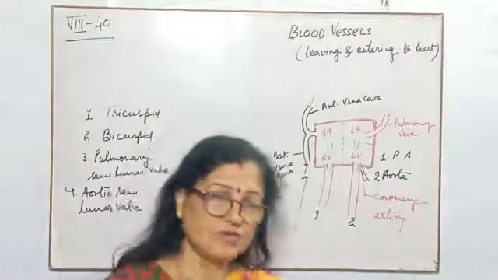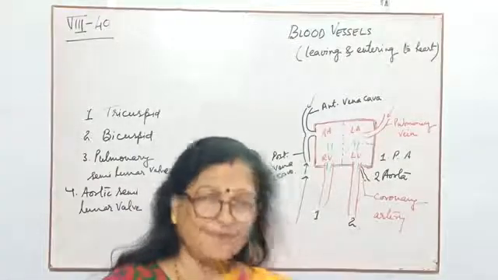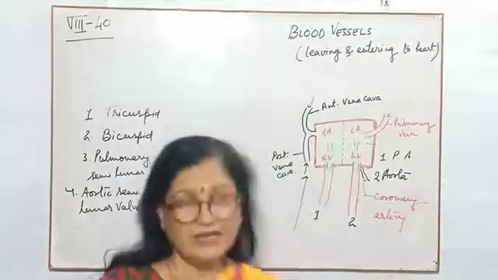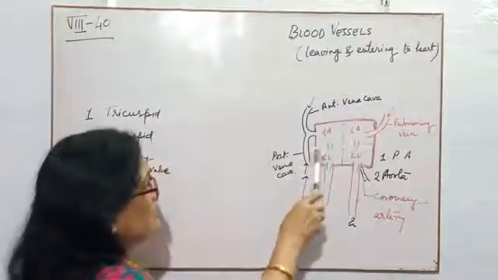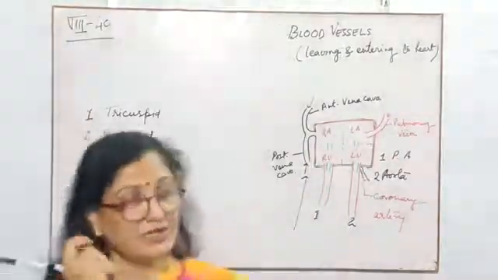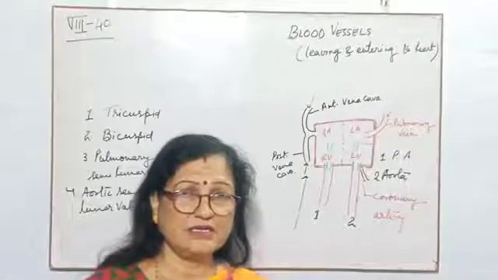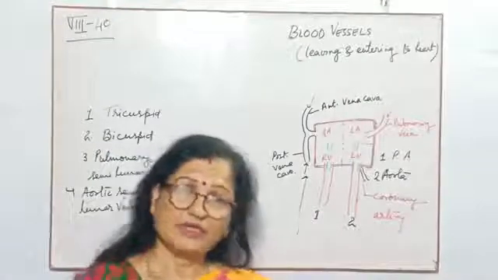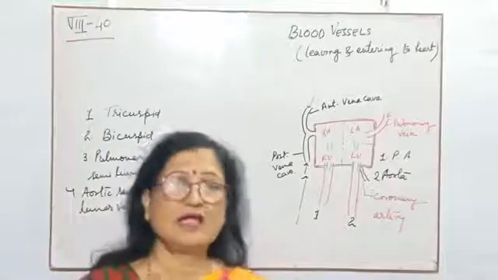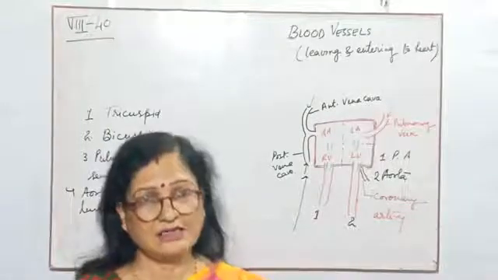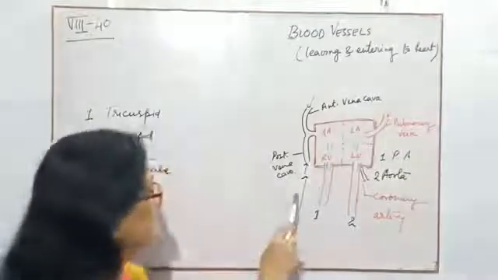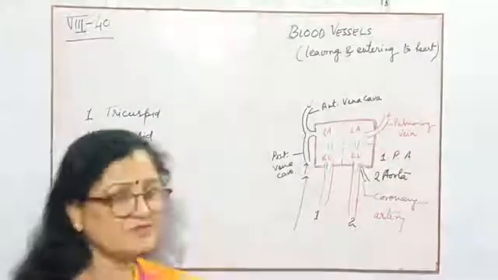auricle. Again children, it is the same thing: the auricle will collect the blood and the ventricle will pump the blood to the organ. So the right auricle will collect the deoxygenated blood from the lower side of the body and also from the upper side of the body. It is named according to the position of the heart.